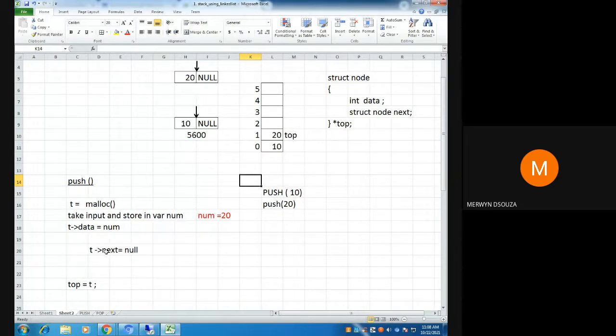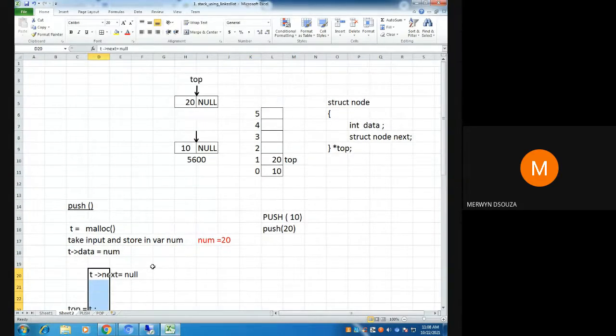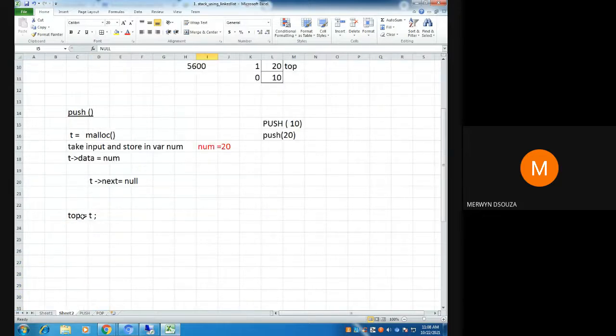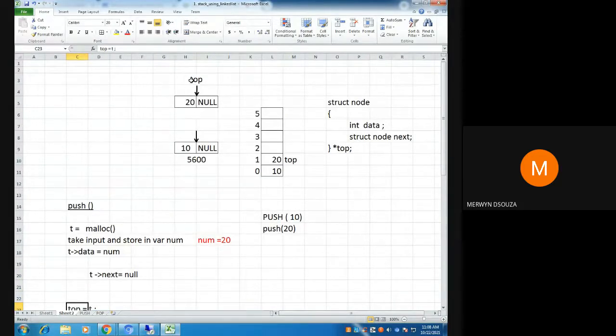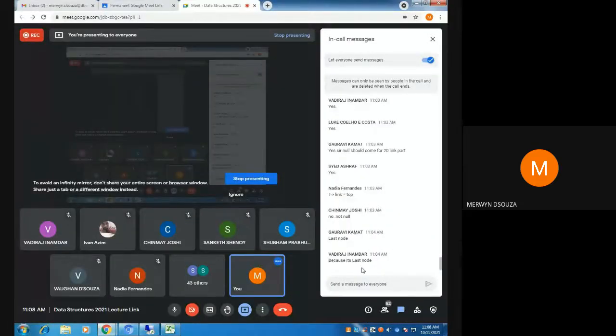According to these two, I did both of the steps. I made the next part null here, and then I made top equal to T. So are we having a single linked list now? This should be a single linked list right now. Is it looking like a single linked list? Are the nodes linked? No, the nodes are not linked.